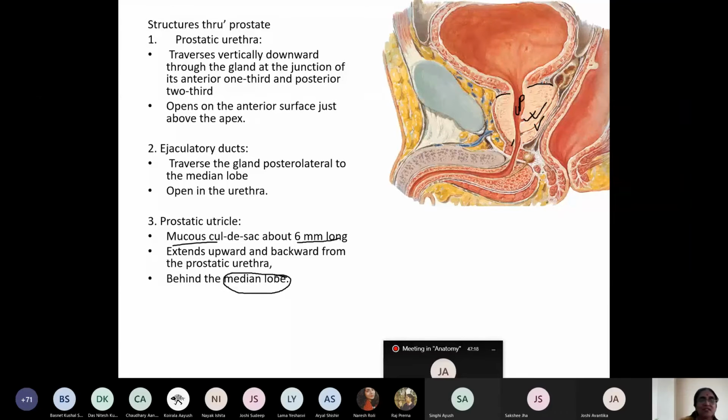So what are the structures passing through the prostate? Can you enumerate? The structures are: number 1, prostatic urethra; number 2, ejaculatory duct; number 3, prostatic utricle. Okay.